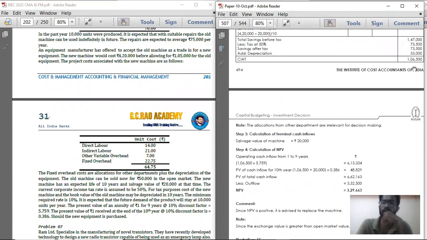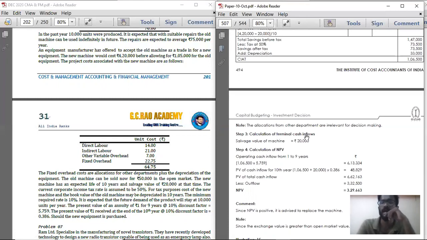So the simple calculation of NPV is nothing but the operating cash inflow for 9 years, 1 to 9 years, that is 1,06,500. This 1,06,500 is what you are going to receive for 9 years, incremental cash inflow. So 1,06,500 into 5.759, that is the annuity factor for 9 years. If you multiply with it, you will get the present value of cash inflow.